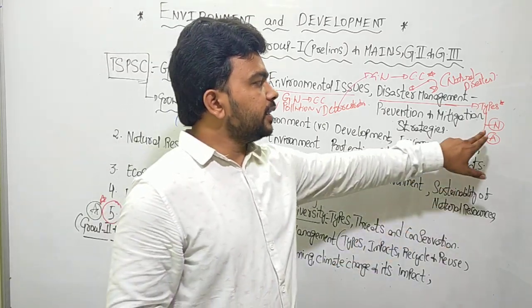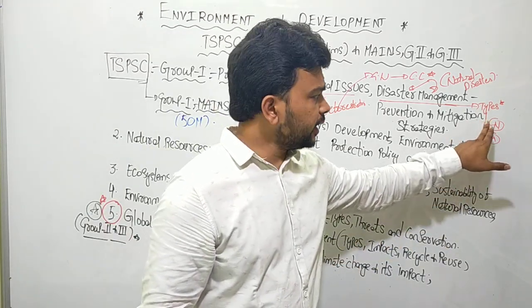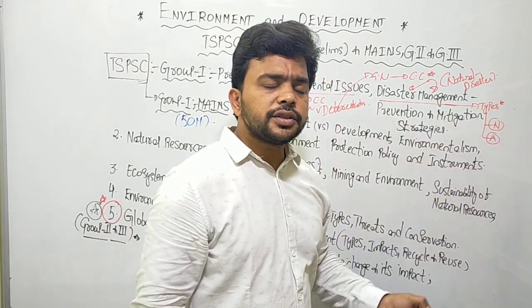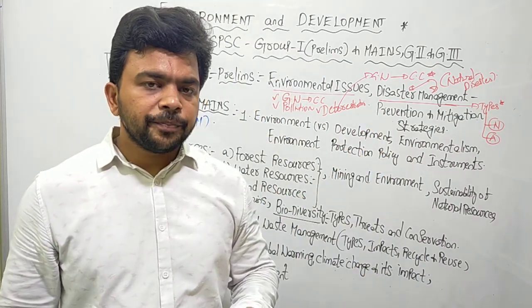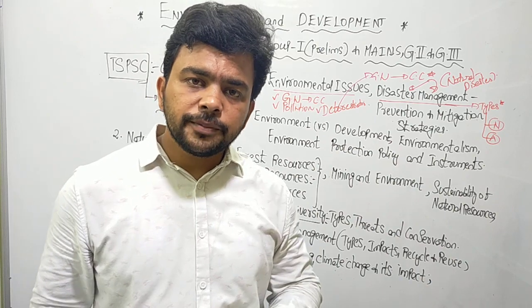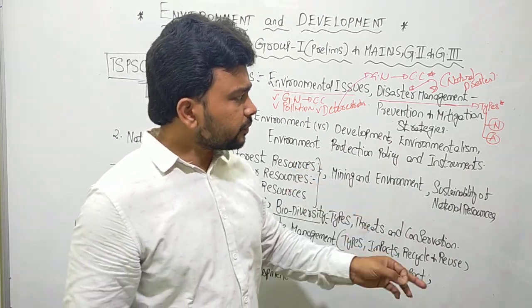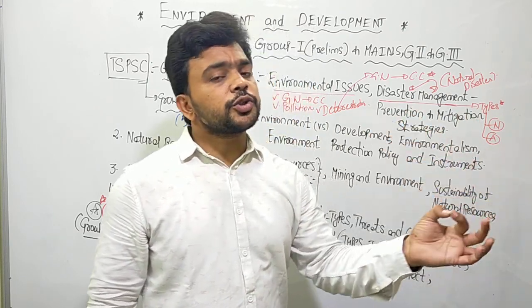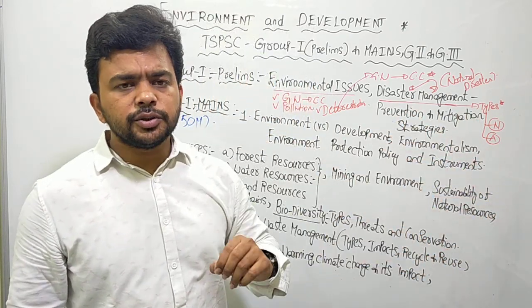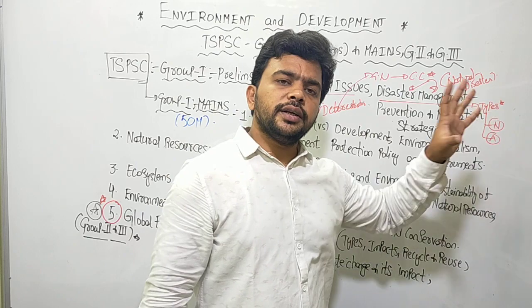So these are all natural disasters: floods, droughts, avalanches, landslides, cloud bursts, tropical cyclones, heat waves, cold waves, and dust storms in Rajasthan.